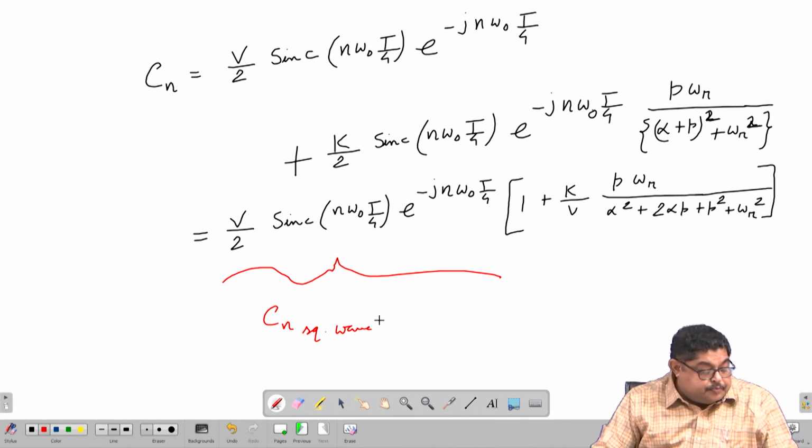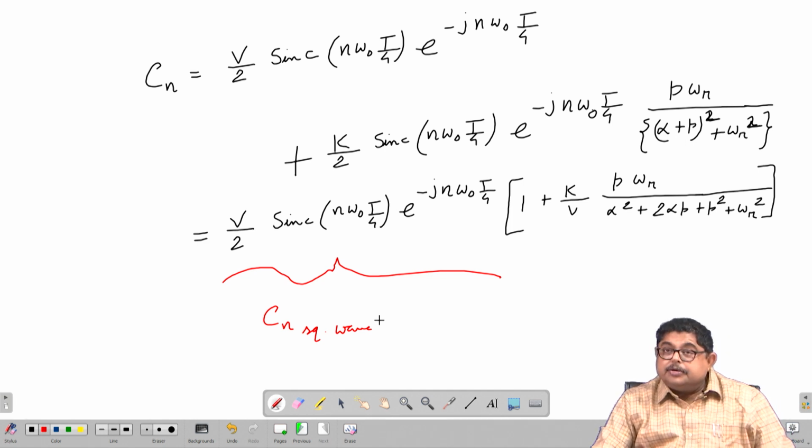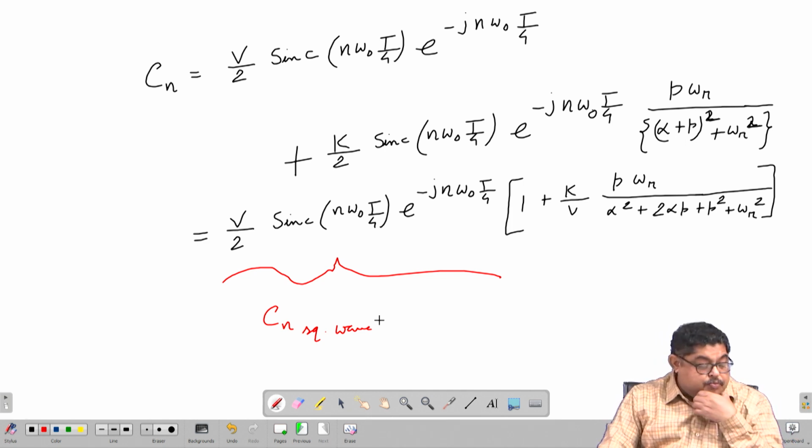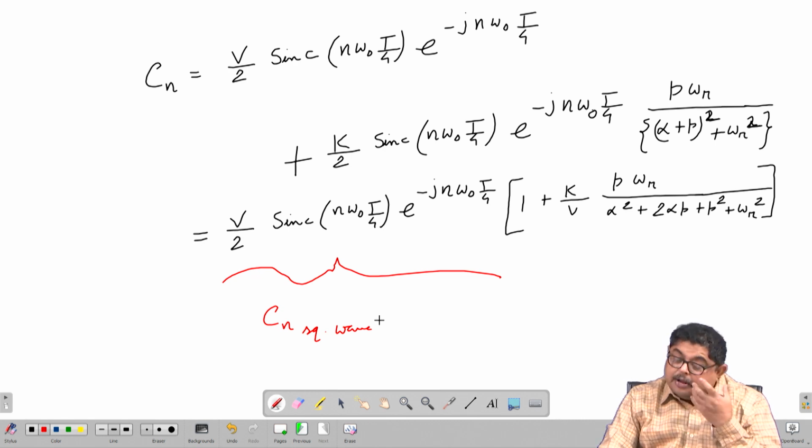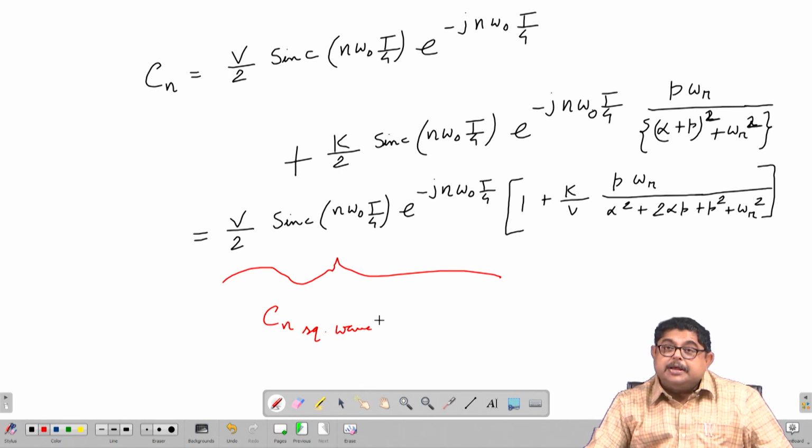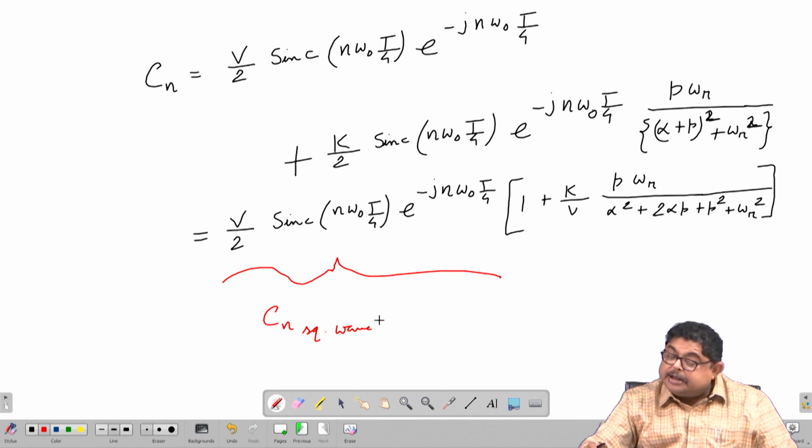That means the Fourier coefficients of a ringing clock are the Fourier coefficients of a non-ringing clock multiplied by a band pass transfer function.